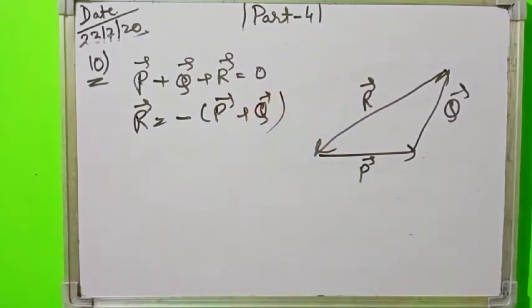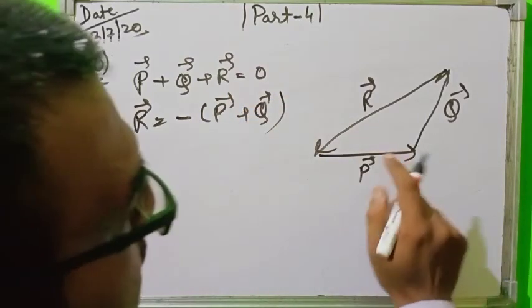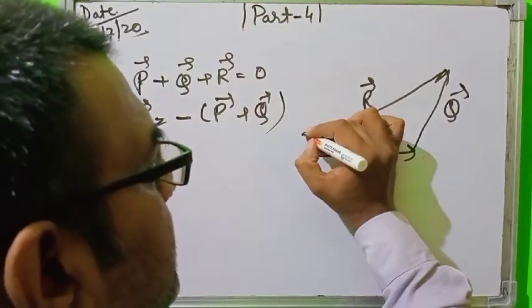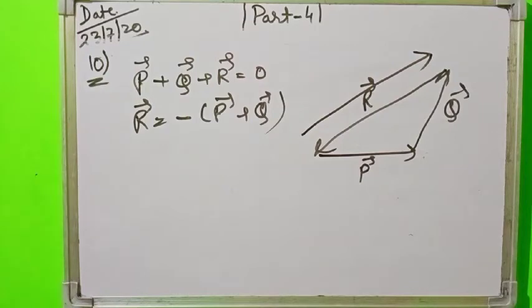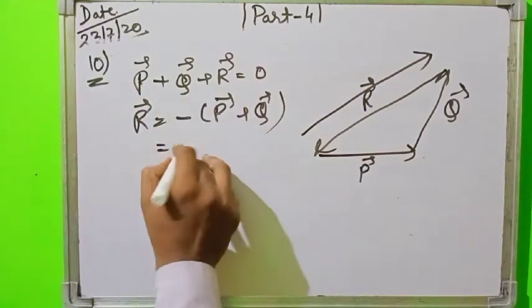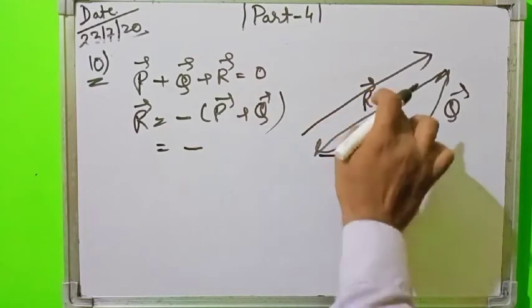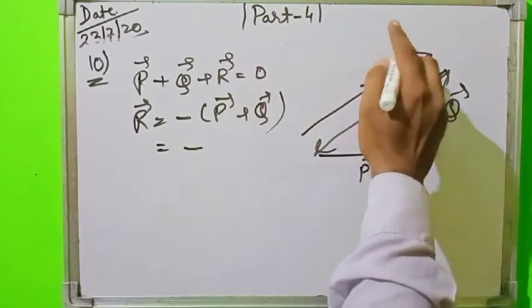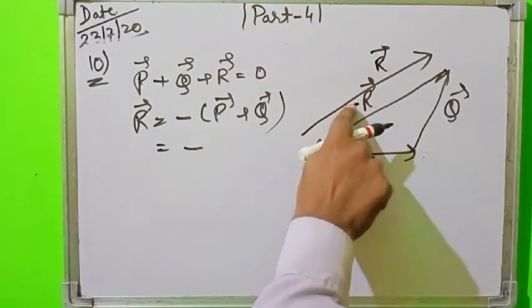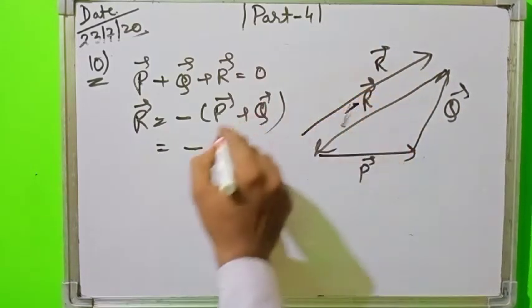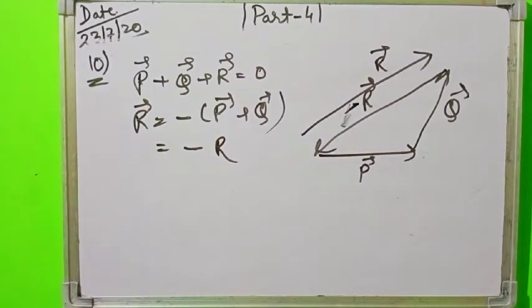Now tell me, what is the resultant of vector P and Q? The resultant by the triangle law will be like that. And from here we can write this is the R. If it is R, then this is negative of R. So we can write R is equal to negative of R. And in this way, 3 vectors are required to make the resultant 0.